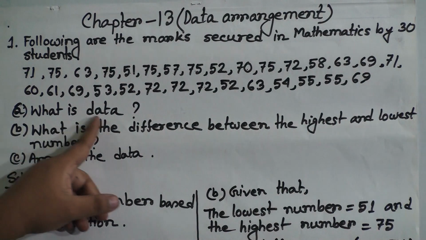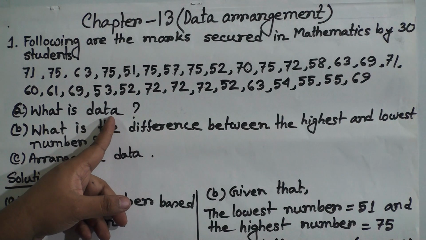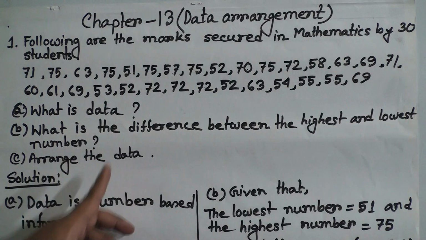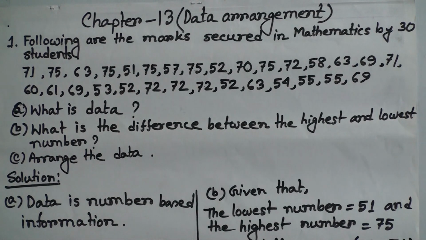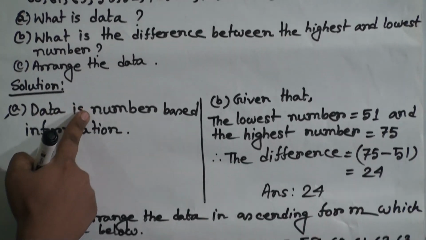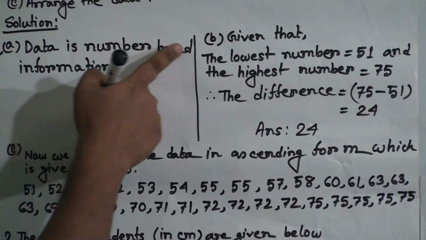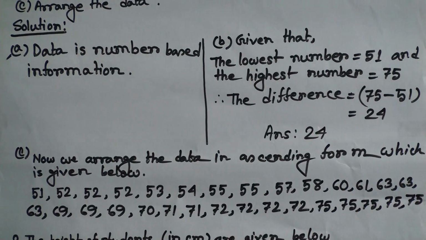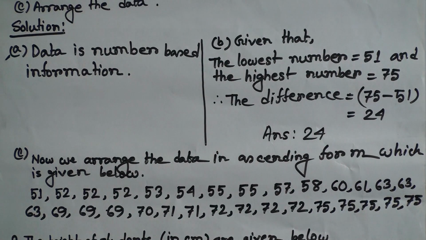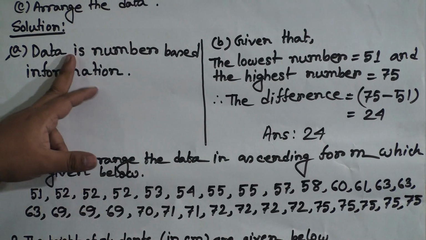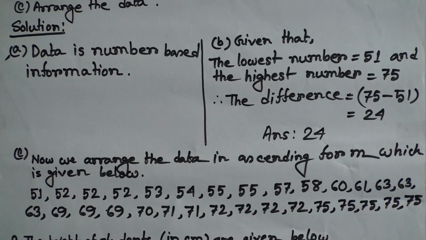What is data? This is the definition of data: data is number based information. So A number answer is, data is number based information. I repeat, data is number based information. This is the definition of data, right? I hope you have understood, and please memorize this.